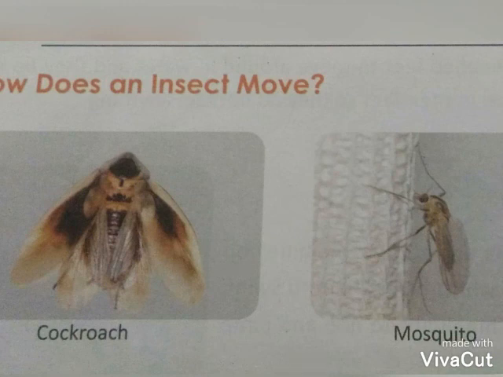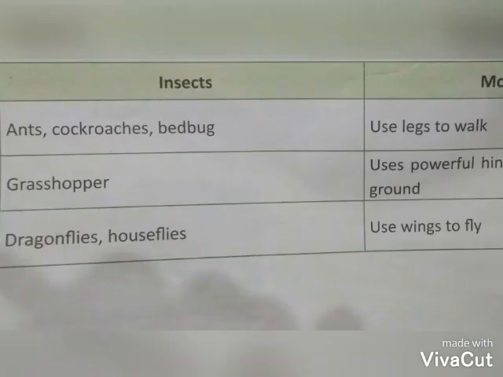It is a small animal with 6 legs, 2 pairs of wings, and a body which is divided into 3 parts: head, thorax, and abdomen. One by one, let's talk about ants, cockroaches, and bedbugs. Now, these insects use legs to walk. A grasshopper uses powerful hind limbs to hop on the ground. Dragonflies and houseflies, most commonly seen in your houses, use wings to fly.